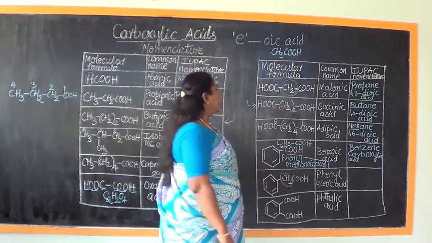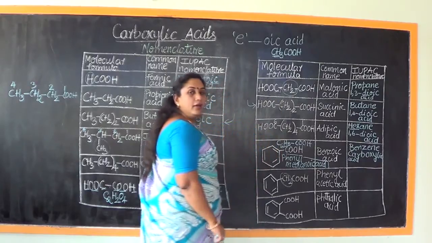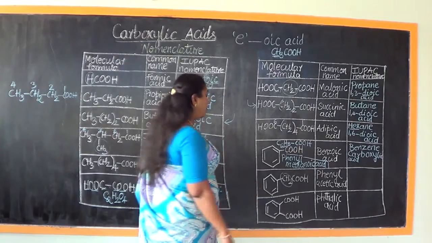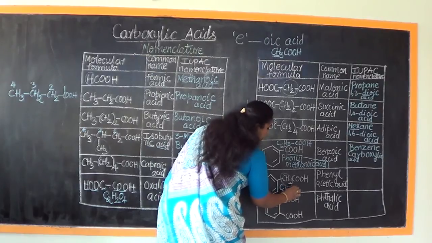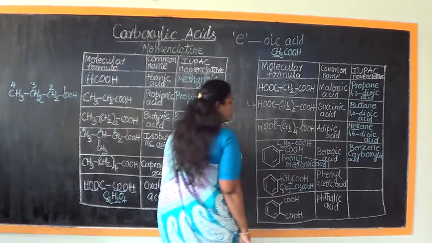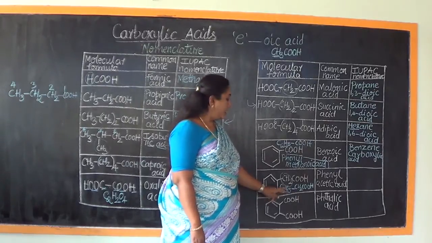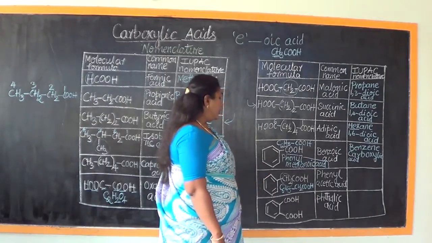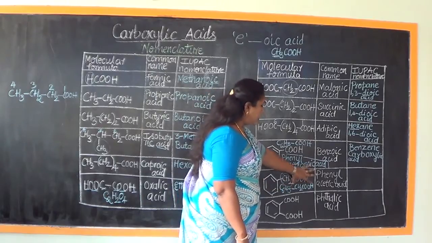Then what do we see here? One of the hydrogens from the methyl group of acetic acid is replaced by a phenyl group. So therefore the molecular formula for this compound will be C6H5CH2COOH. So therefore the IUPAC name of this compound can be written as, this is a phenyl group and this is ethanoic acid.